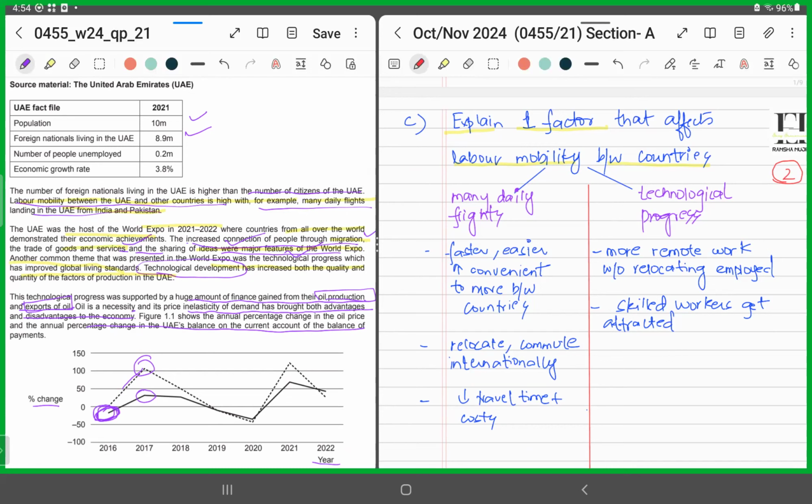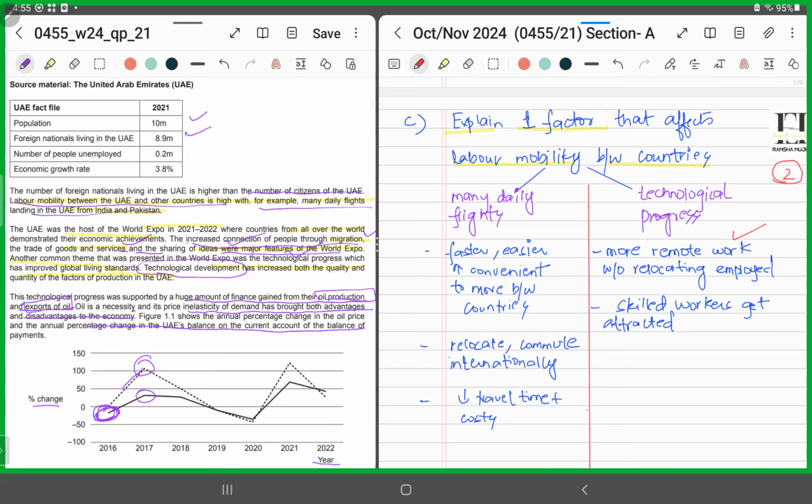Or you could say technological progress is also one factor that is promoting labor mobility or reducing the barriers which were caused by geographical immobility, right? People would be more looking for remote work without relocating, maybe by way of online jobs.